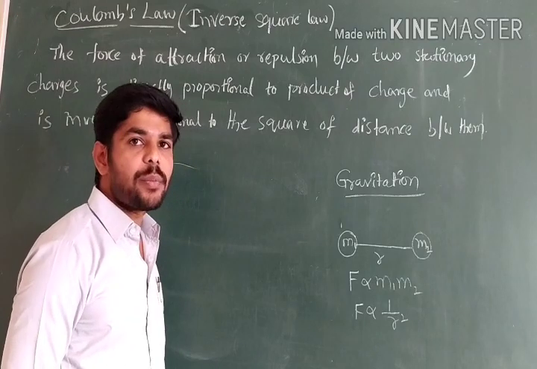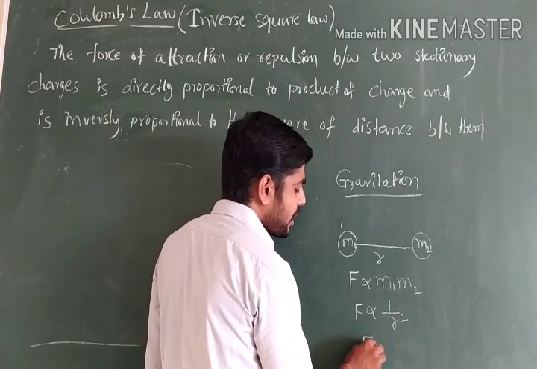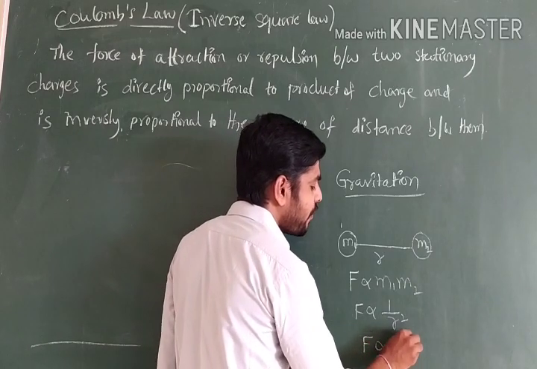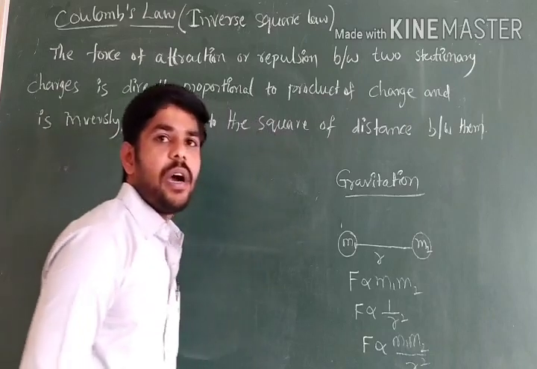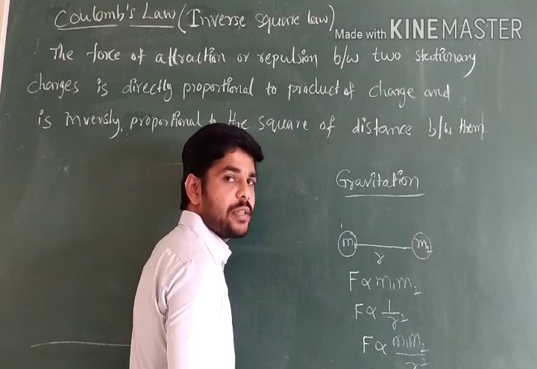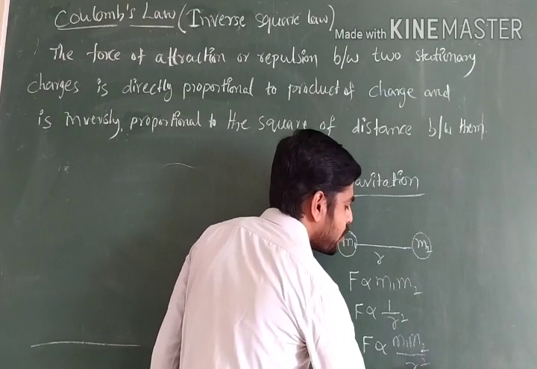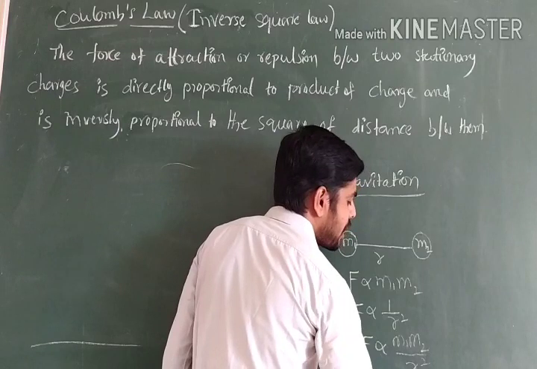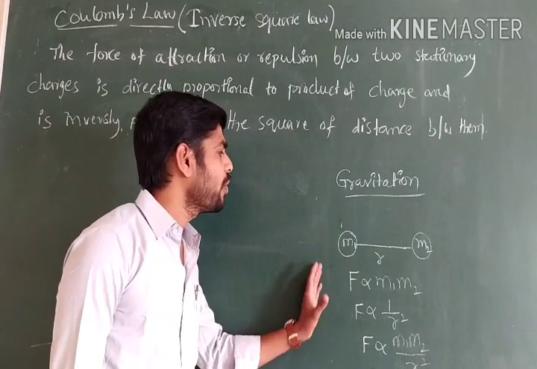Combining the equations, F is directly proportional to M1 M2 by R square. If you remove the proportionality constant, F equals G into M1 M2 by R square. This is the relation for force.